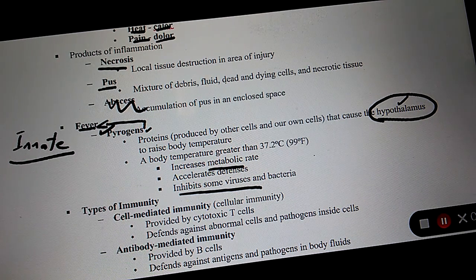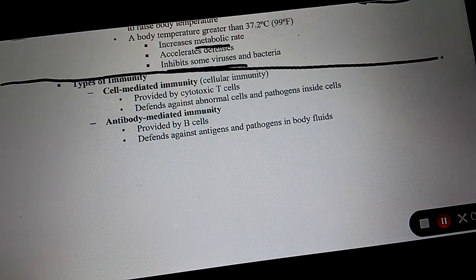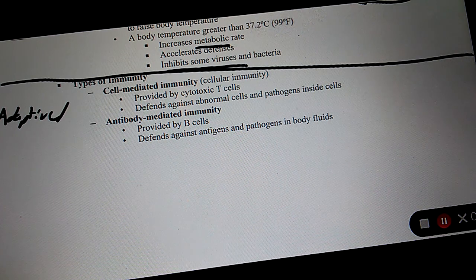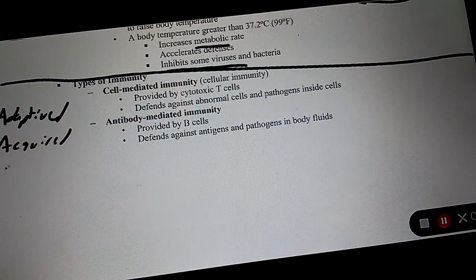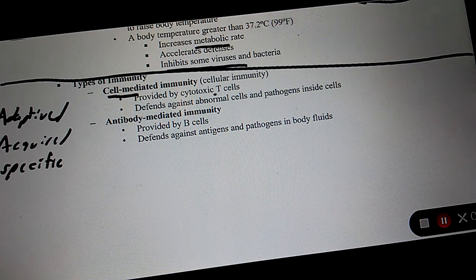Okay, we've talked about cell-mediated and humoral immunity already. This is all part of adaptive, also known as acquired, also known as specific immunity. From here down: cell-mediated is T cells or B cells? T.